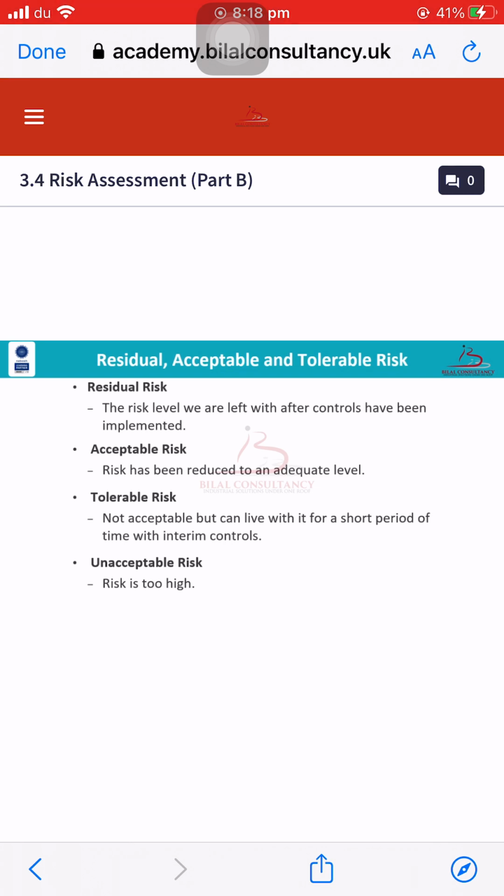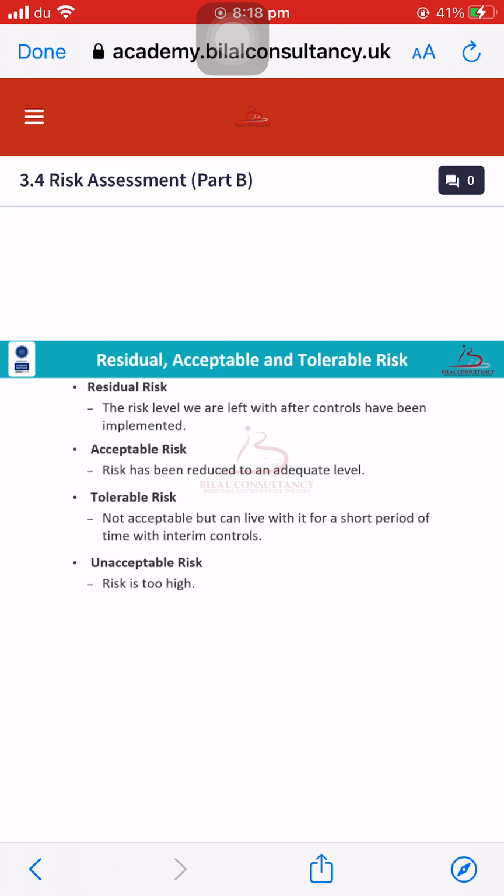And what is the tolerable risk? Not acceptable, but we can live with it for a short period of time with interim control, but with the passage of time we still need to reduce that tolerable risk too. In the end, it is unacceptable risk.